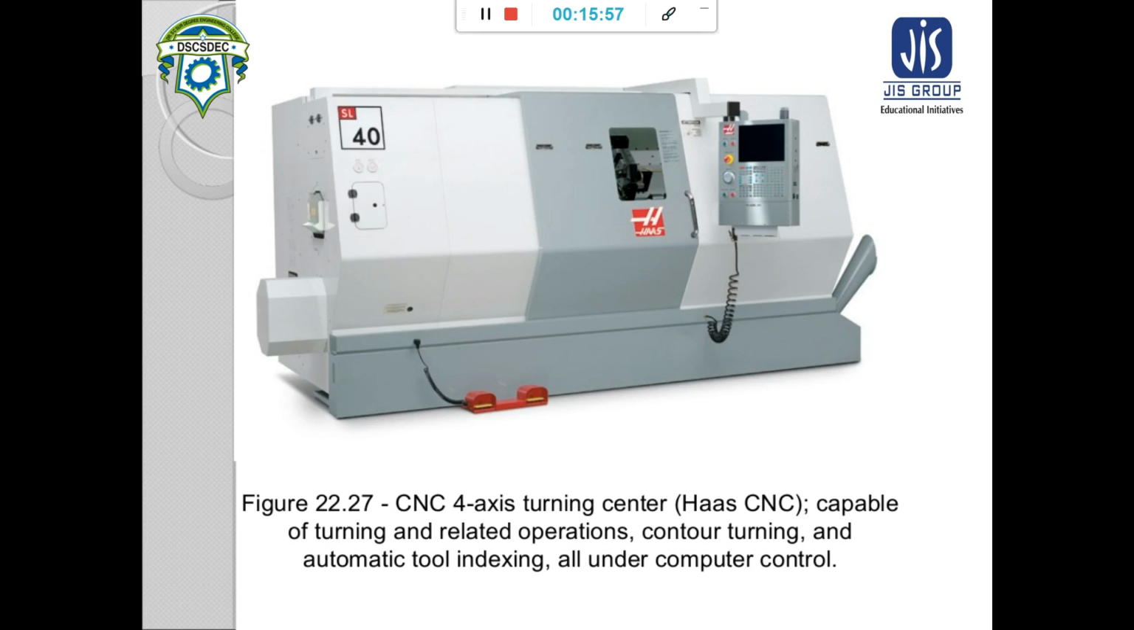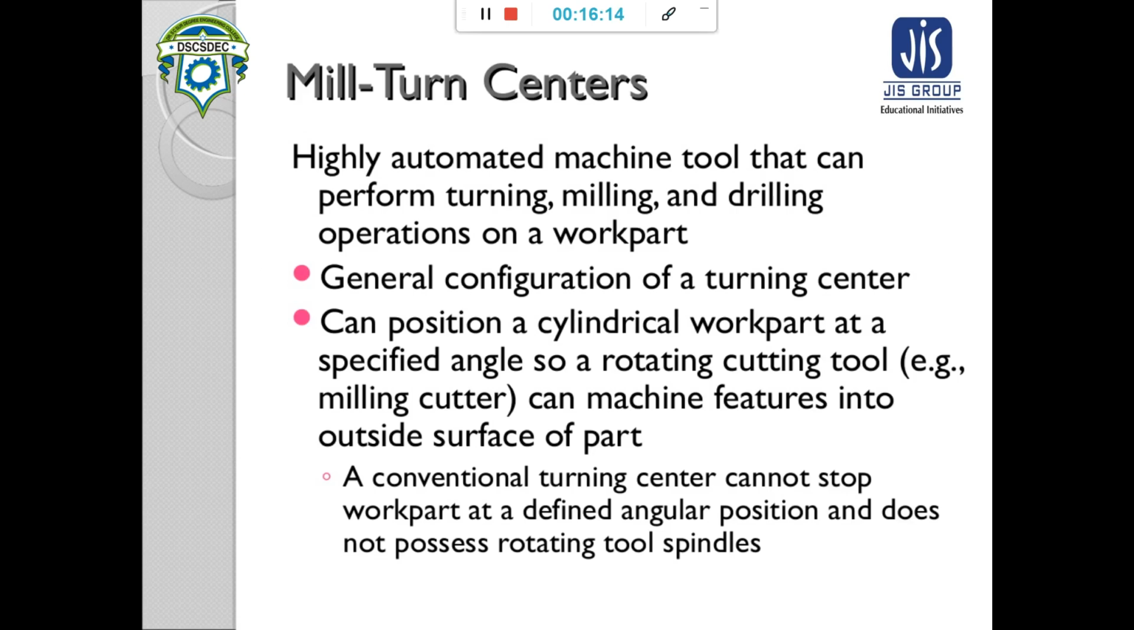Now this is another, a CNC 4-axis turning center. Here only turning can be done. This is your 4-axis turning center, and it is capable of turning and turning-related operations, contour turning, and automatic tool indexing under computer control. Now the mill turn center, where milling and turning can be done automatically. It is also a highly automated machine tool that can perform turning, milling and drilling operations on the workpiece.